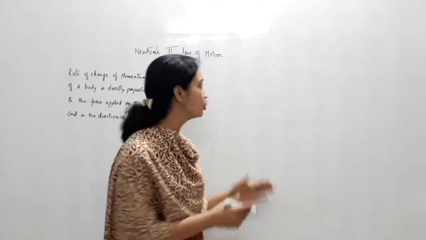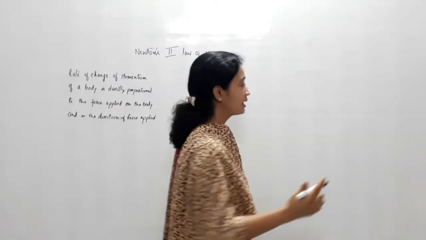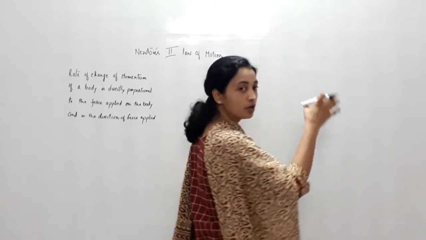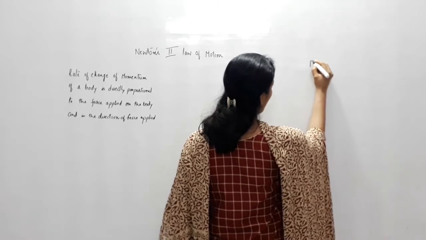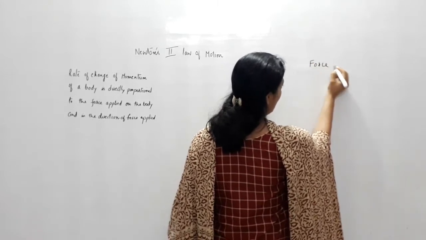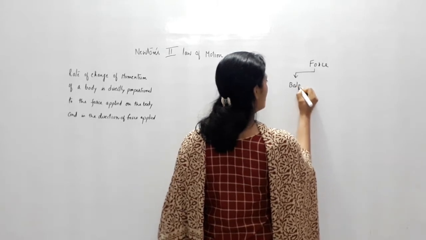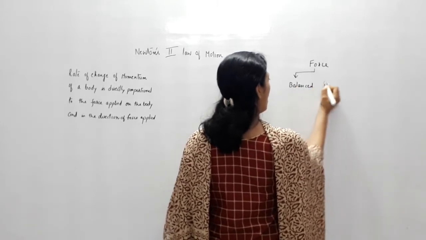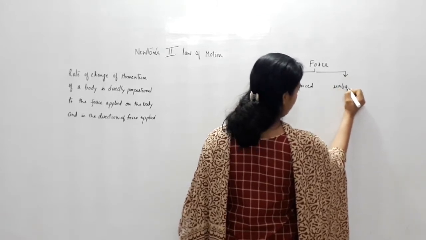Before getting on to Newton's second law of motion, a little recap of what we have already covered. The basic conclusion in the form of a flow chart. We have already covered that force can be of two types. It can be balanced, which we have already seen, or force can be unbalanced.